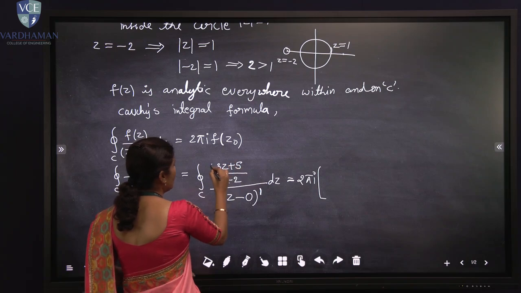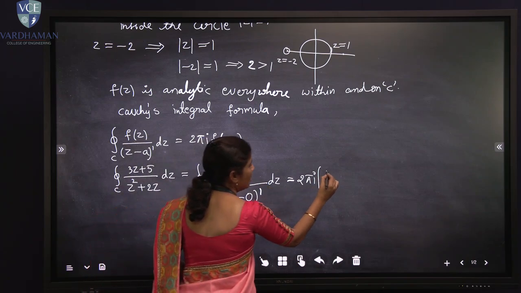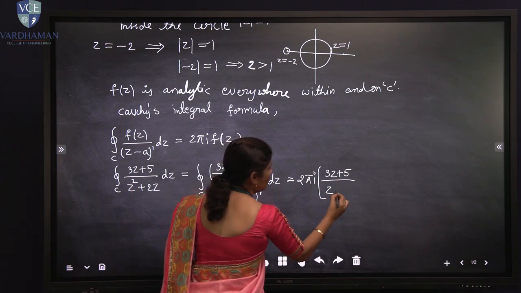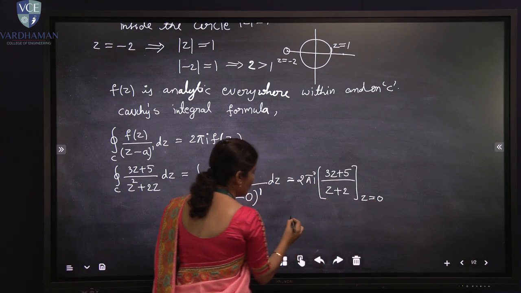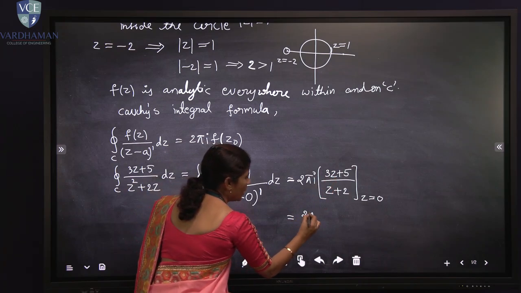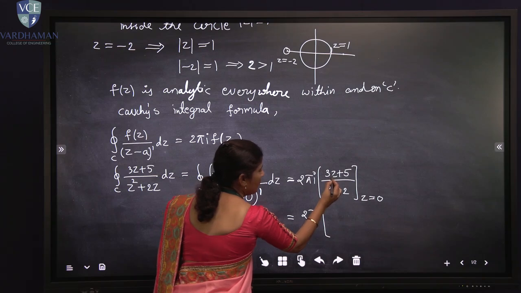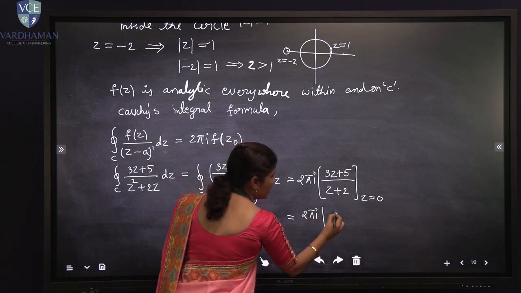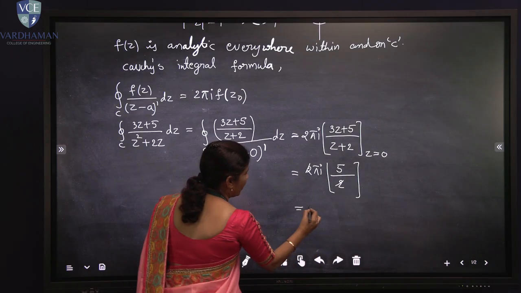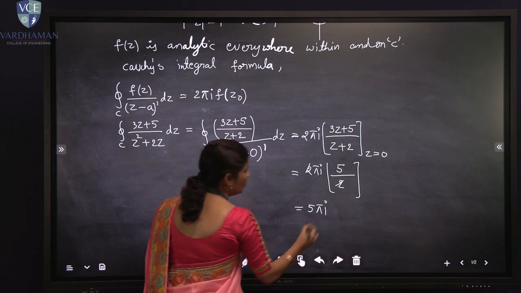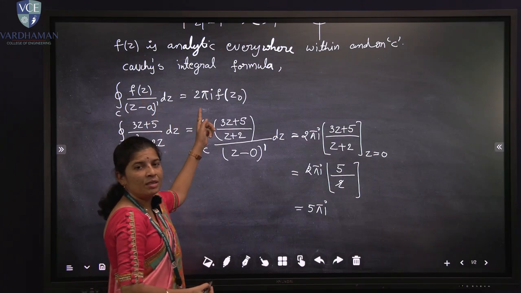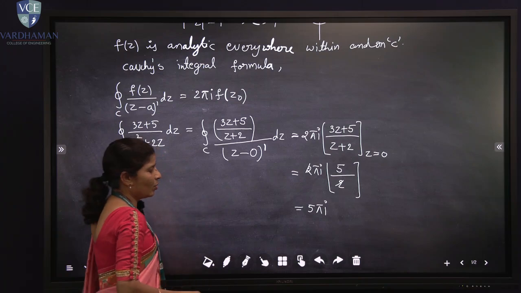The value we are considering as f of z is 3z plus 5 upon z plus 2, with z value 0. If we replace z value with 0, that is 2 pi i in bracket, 0 plus 5 is 5, 0 plus 2 is 2. If we cancel 2, finally we will get 5 pi i, and this is the line integral we are evaluating using the Cauchy integral formula.